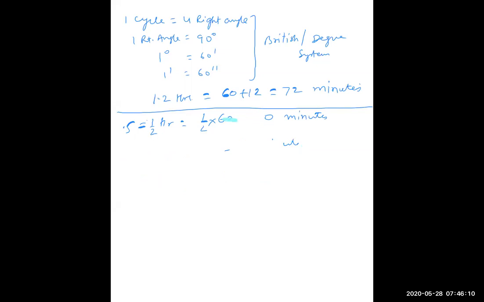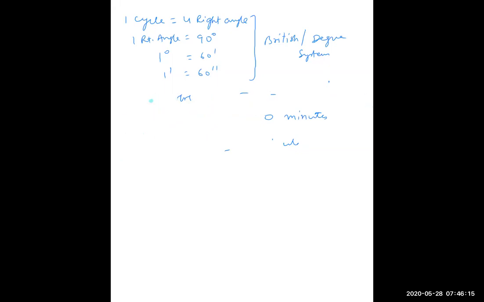So to avoid these cumbersome calculations, what the French people thought: instead of dividing in 60, when we have to divide, why not divide in terms of 100 only? So the second system developed was the centesimal system or French system.